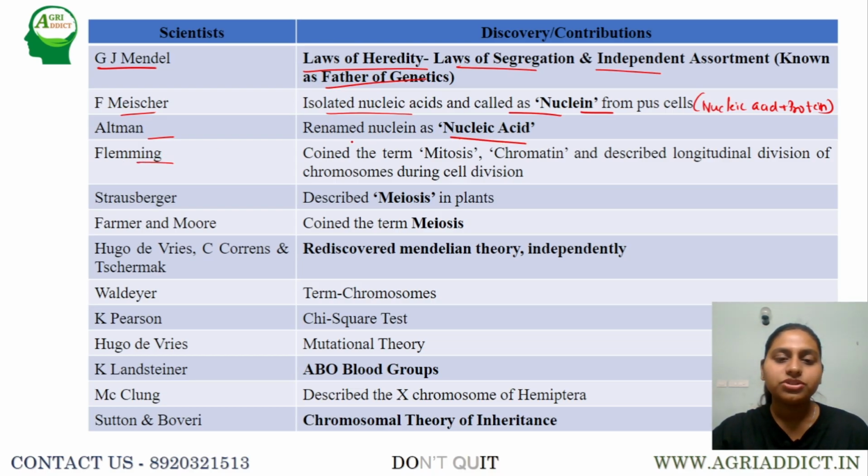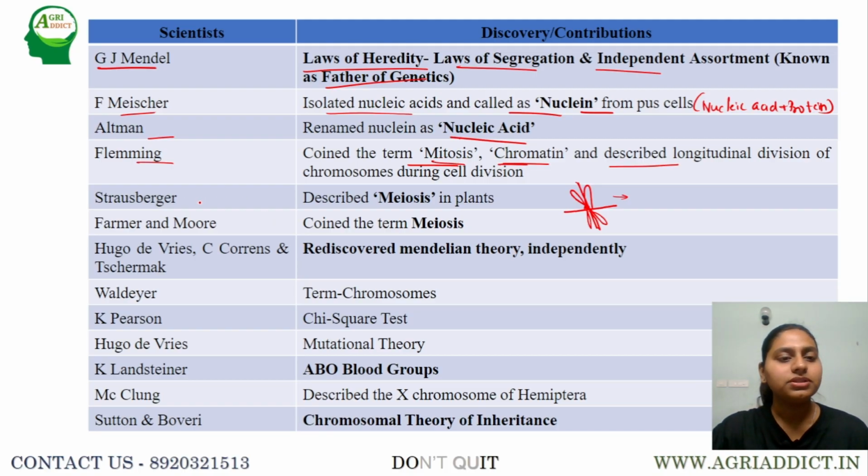Next, Fleming was the one who coined the term chromatin, and he described the longitudinal division of chromosomes during cell division. That is, if we consider this as a chromosome, this is transverse division, whereas this is longitudinal division. If transverse division takes place, it results in an isochromosome, which is not true. He said that chromosomes always undergo longitudinal division in cell division, so that each sister chromatid reaches the opposite pole. And he also coined the term mitosis, which means thread-like structure.